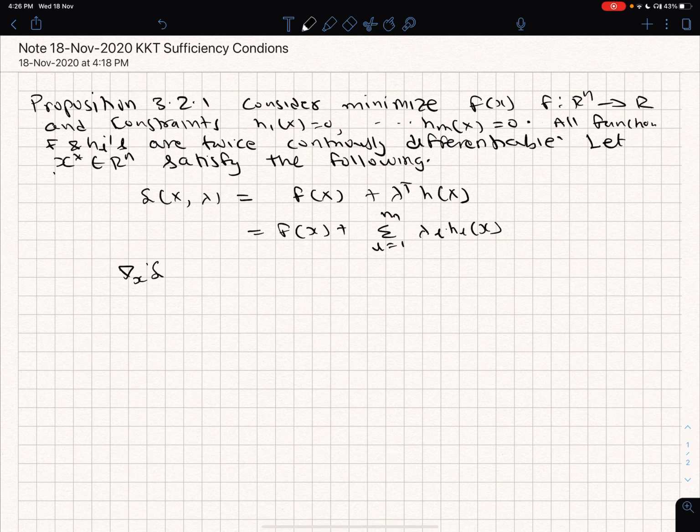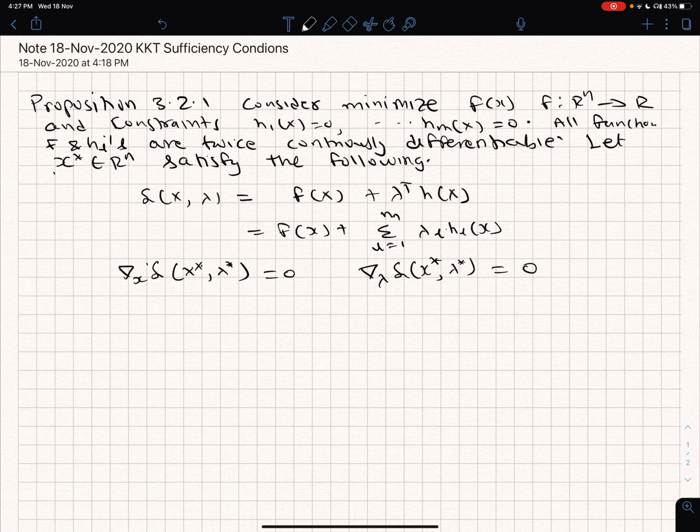What is given to me is that the gradient of the Lagrangian function at x star and lambda star is 0, and the gradient of the Lagrangian function with respect to lambda is also 0.